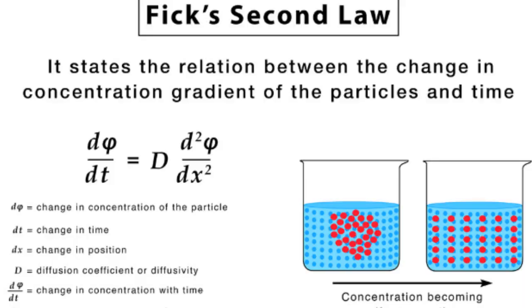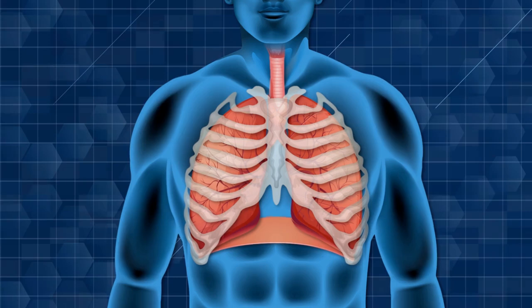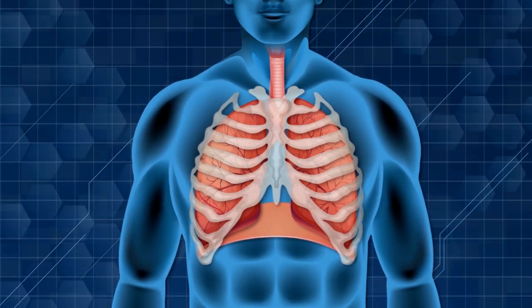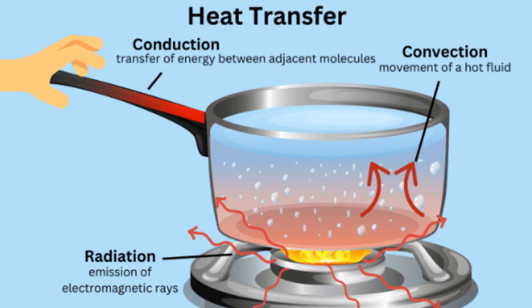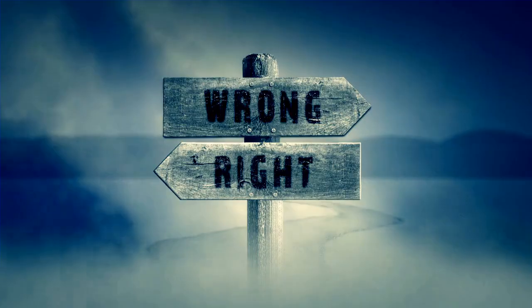Similarly, diffusion is another process that can be described with equations. For example, Fick's law of diffusion. This equation describes how particles spread out due to random motion, helping us predict how their movement will evolve over time, from the movement of gases in the atmosphere to the way oxygen diffuses from our lungs into the bloodstream. By using these laws, we can predict how substances will mix and spread over time, which has applications in medicine, environmental science, and chemistry. For example, they help us model how heat moves through materials or how pollutants spread in the environment.